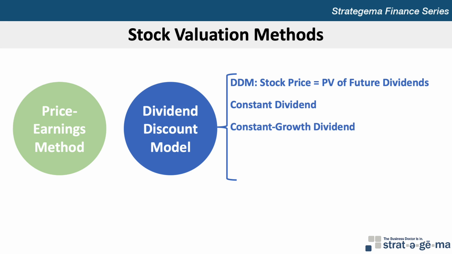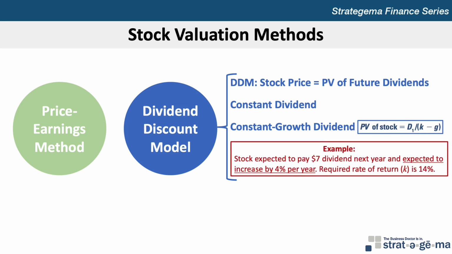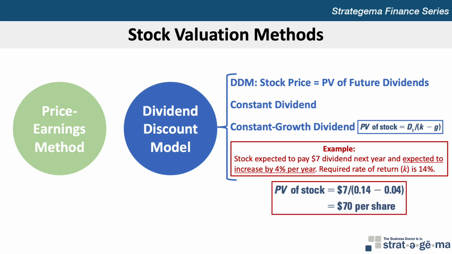Unfortunately, the valuation of most stocks is not this simple because their dividends are not expected to remain constant forever. If the dividend is expected to grow at a constant rate, however, the stock can be valued by applying the constant growth dividend discount model, where the present value of a stock equals the next year's dividend D1 divided by the rate of return K minus the rate at which the dividend is expected to grow, G. For example, if a stock is expected to provide a dividend of $7 per share next year, the dividend is expected to increase by 4% per year, and the required rate of return is 14%, the stock can be valued as $7 divided by 0.14 minus 0.04, or $70 per share.